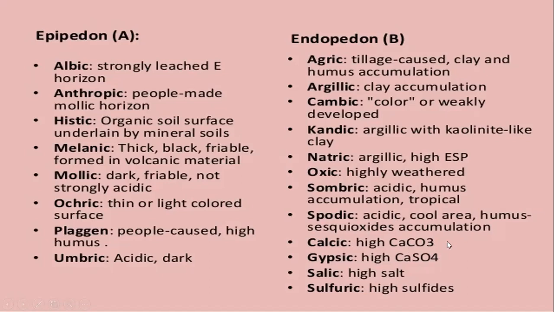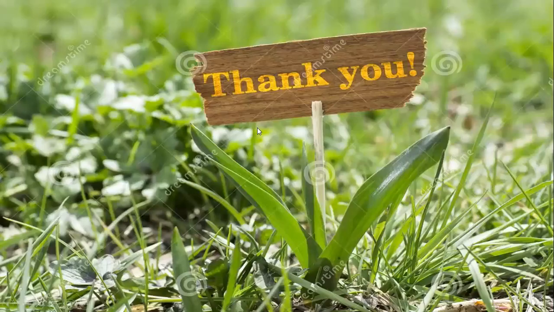Calcic means high calcium carbonate. Gypsic means high calcium sulfate. Remember the difference. Salic means there will be high salt. Sulfuric means high sulfates will be there. So just remember these one-line answers, and you can easily tackle the different types of questions. With this, I am ending my lecture. Thank you very much. If you have any doubt?